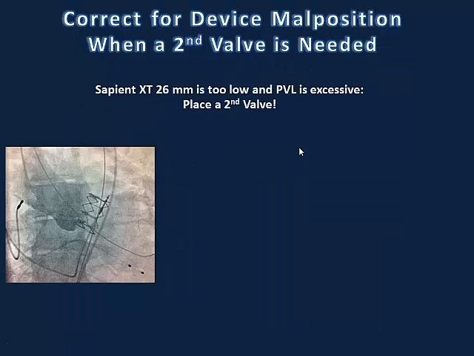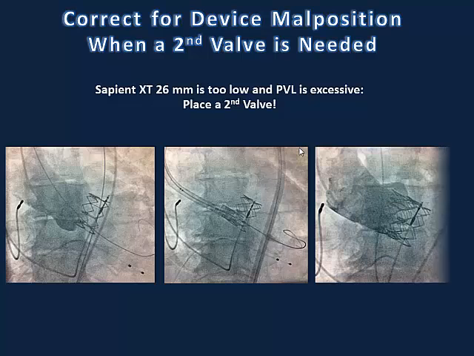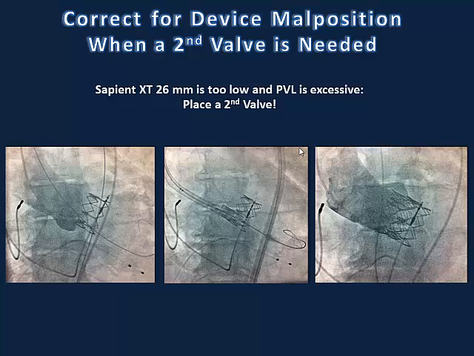When the valve is really too shallow or too high, this is the time to implant another valve and not to hesitate, not to blink about that. This is a patient from our lab when we implanted the Sapien valve and the implantation was too deep into the LVOT. There was excessive paravalvular leak, and we immediately corrected this problem with the implantation of another Sapien, and actually we created one consecutive valve and we got a very good result.